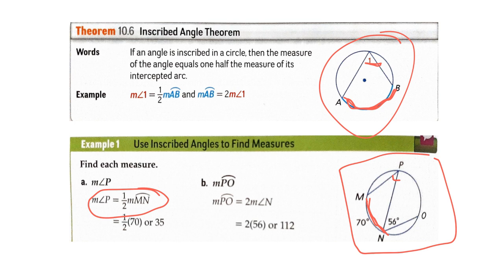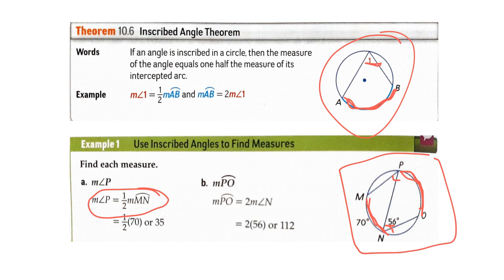Now let's solve for the measure of arc PO. So we have the arc PO is the intercepted arc of the inscribed angle N, and we have the measure of angle N is 56 degrees. So according to the theorem, since the measure of the angle is given, then the measure of the intercepted arc must be 2 times the measure of the inscribed angle.